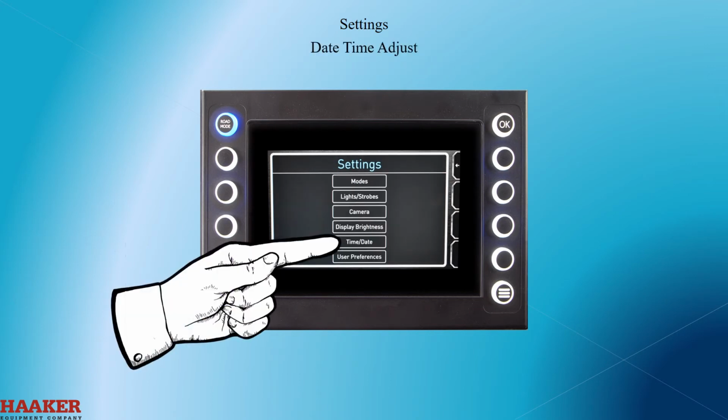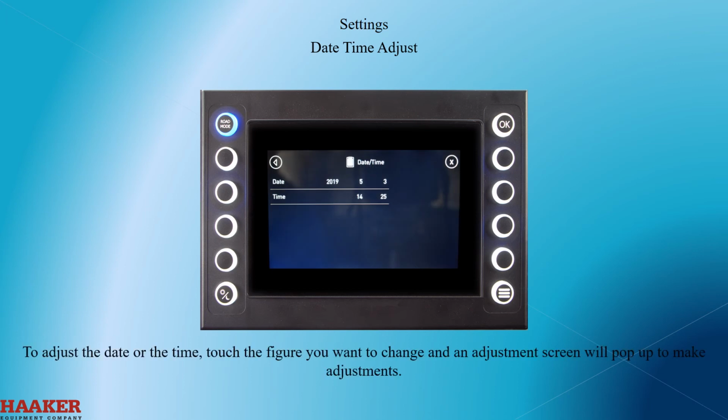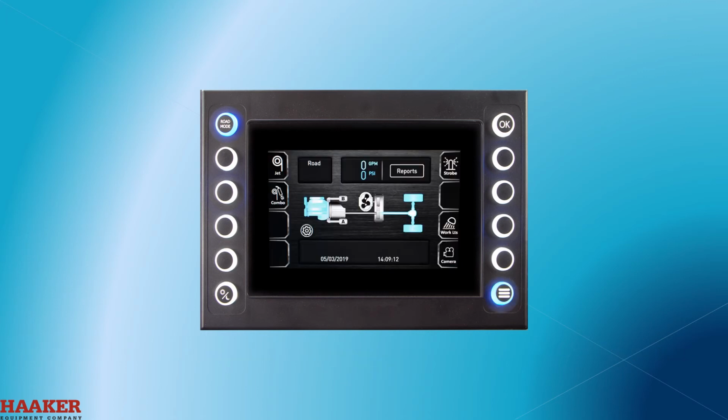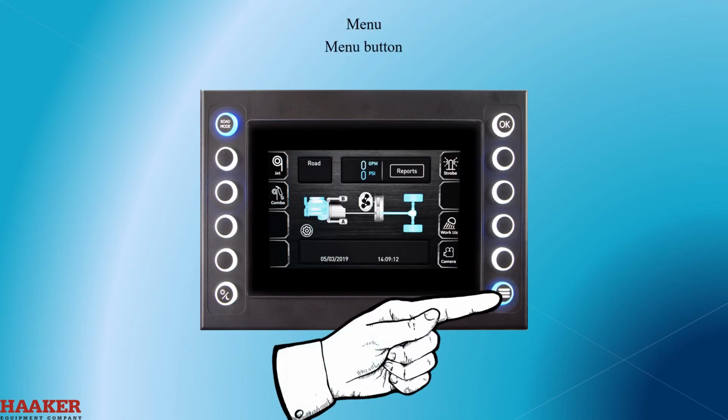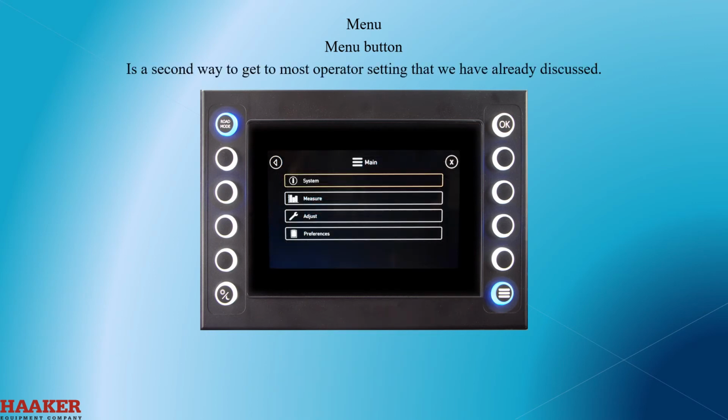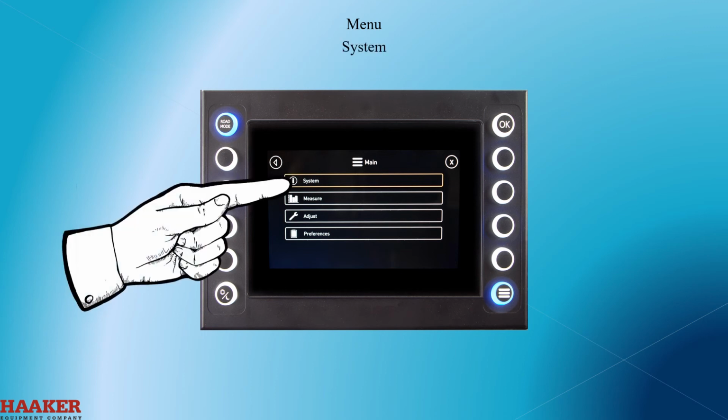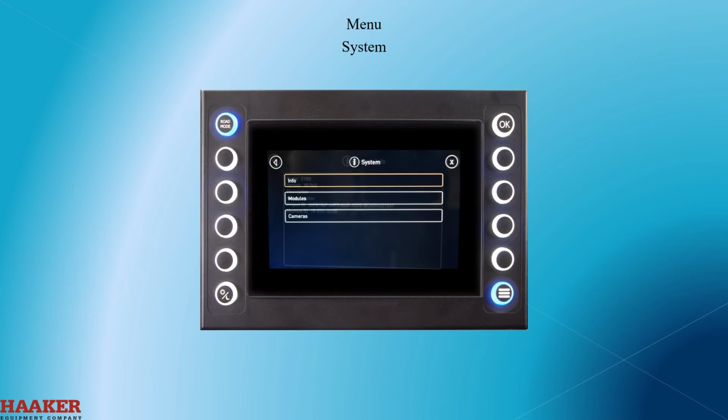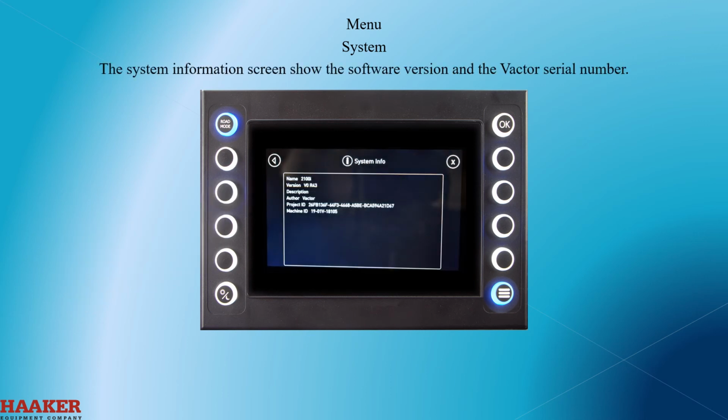Date and time screen. To adjust the date or the time, touch the figure that you want to change, and an adjustment screen will pop up to make the adjustment. Menu button is a second way to get most operator settings that we've already discussed. For a mechanic or dealership, there are more options available in this menu screen. Systems. The System Information screen shows the software version and the Vactor serial number.